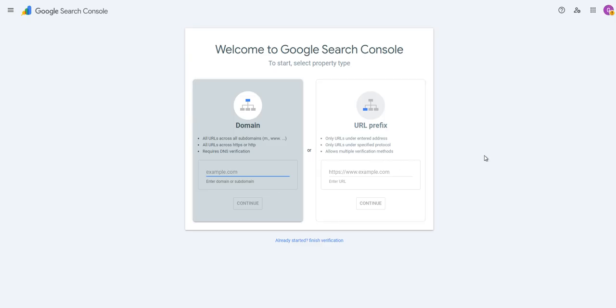So now you're on Google Search Console. Now it's very important that we get our domain name verified. So Google Search Console is going to help us to collect data as far as the people that are searching, etc. Very important. So here, welcome to Google Search Console. To start, select property type. All right. So here, right.